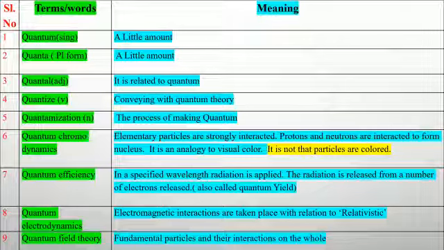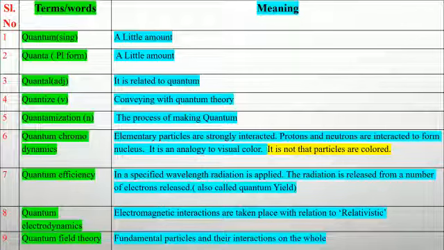On this slide, we have some word knowledge and their meanings which are related to quantum. Number one, quantum is a singular noun which means a little amount. Number two, quanta is a plural form that also means a little amount.